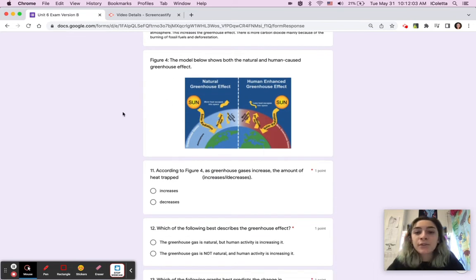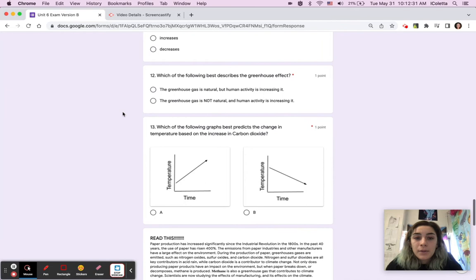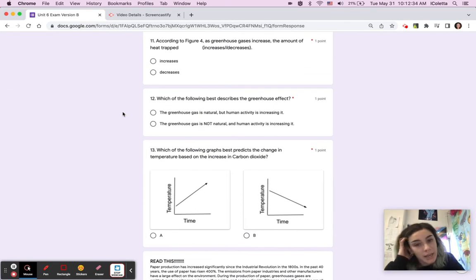According to Figure 4, as a greenhouse gas increases, the amount of heat trapped increases or decreases. So there's more greenhouse gases, there's more or less heat trapped. Number 12, which of the following best describes the greenhouse effect? The greenhouse gas is natural, but human activity is increasing it. The greenhouse gas is not natural, and human activity is increasing it. Number 13, which of the following graphs best predicts the change in temperature based on the increase of carbon dioxide? A or B?